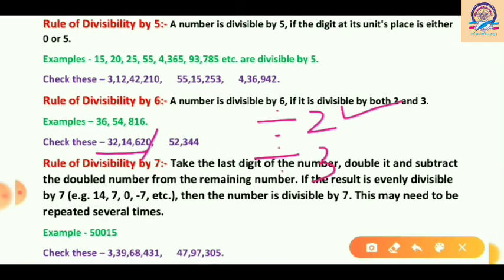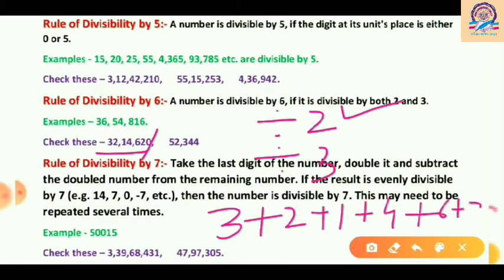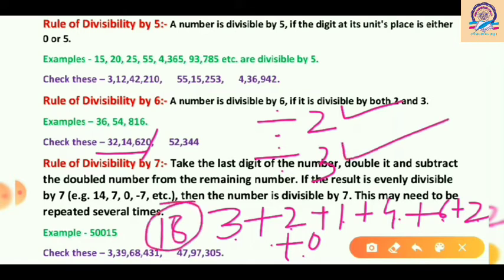So for that, what we have to do? We have to find the sum of all the digits. So that is 3 plus 2 plus 1 plus 4 plus 6 plus 2 plus 0. And the sum is 3 plus 2 is 5, plus 1 is 6, plus 4 is 10, 10 plus 6 is 16, plus 2 is 18, plus 0 is 18. So the sum is 18 and 18 is a multiple of 3. It means this number is also divisible by 3.